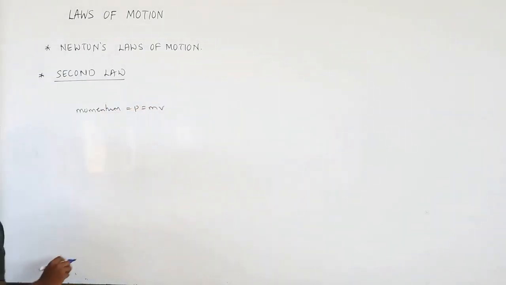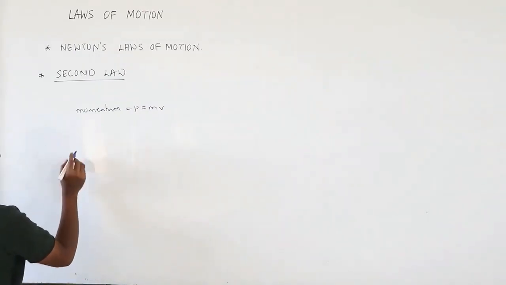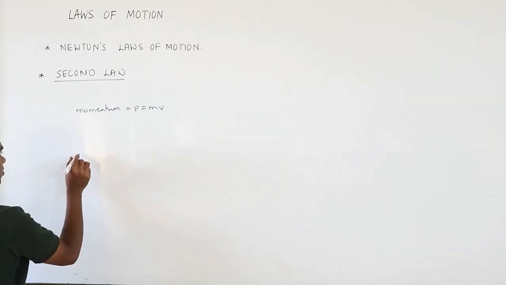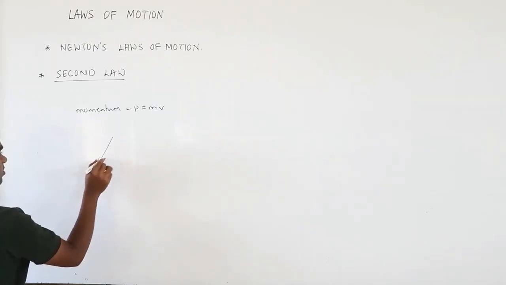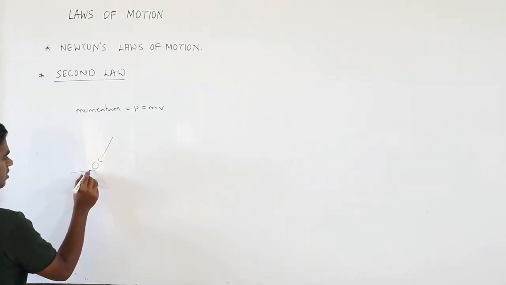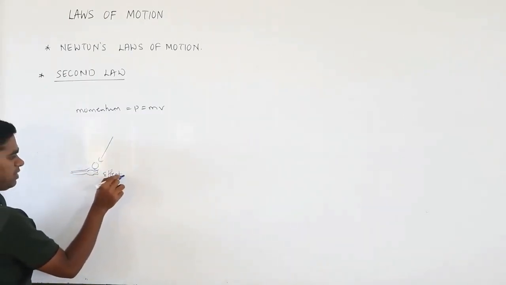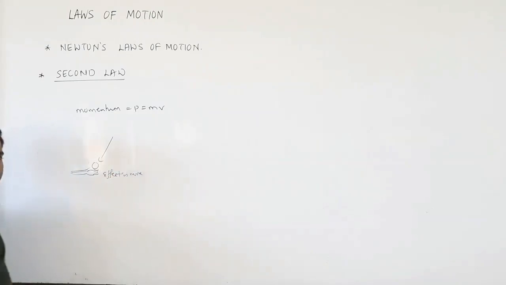So that is one thing. We'll see how this effect of force depends. Suppose a cricket ball is coming over here. If you suddenly catch it here only, what will happen? Here the effect is more. Why?